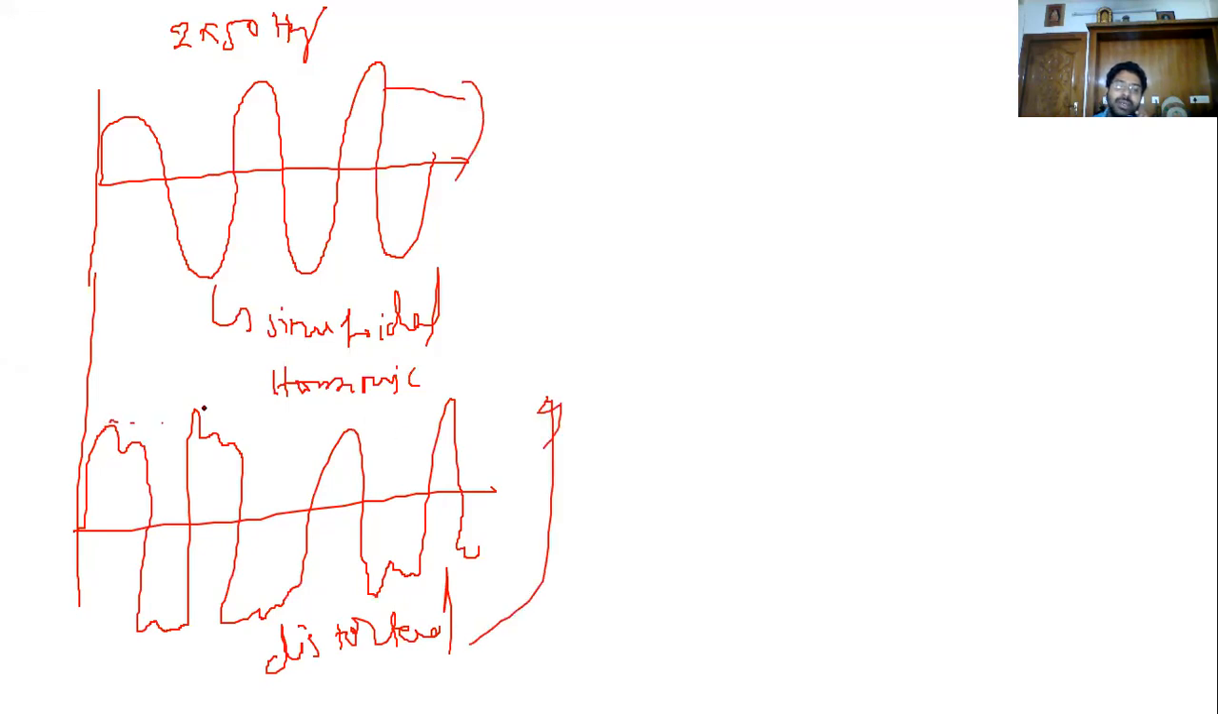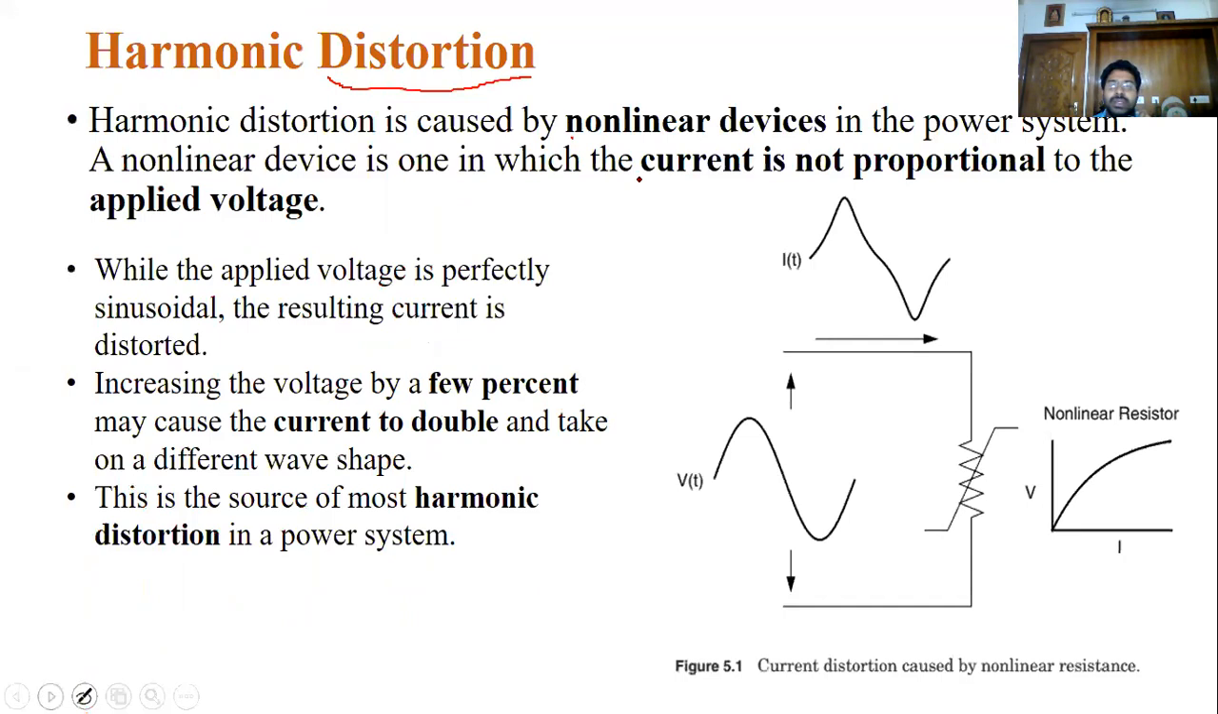We can see what the difference is, what we are going to identify here: the wave shape. Now see this wave shape. Distorted voltages or currents, the wave shape is different. So distorted here means the wave shapes are different. And how are these harmonics produced in the system? Because of non-linear devices.